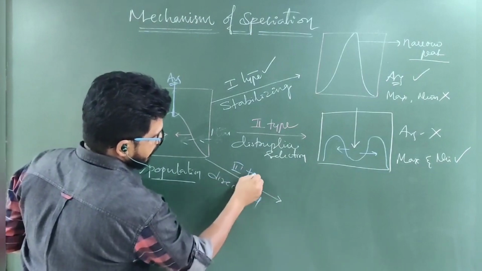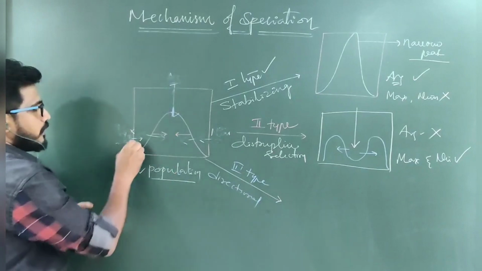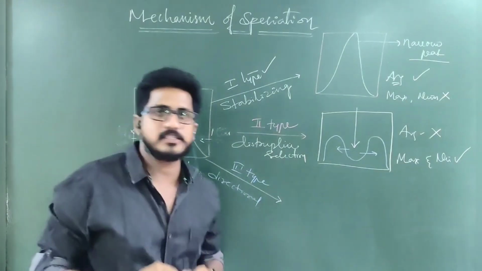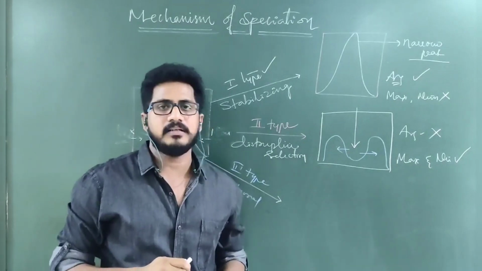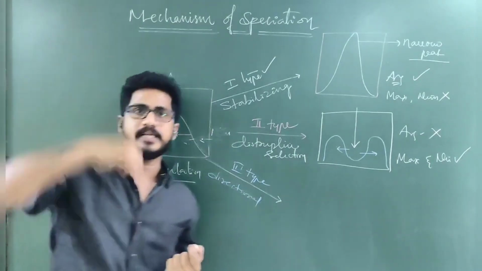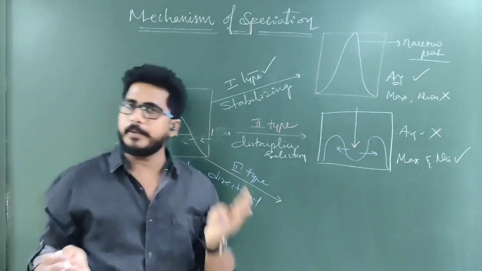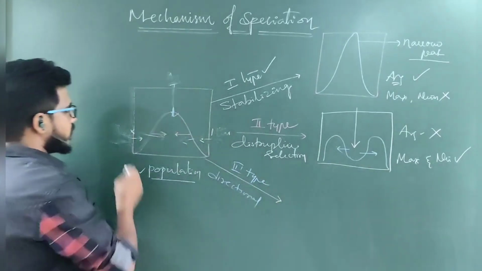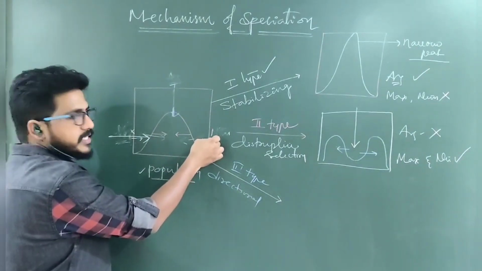Directional is the third type. In this, what happens? In the first case, the problem occurs for the minimum and maximum corners, so that the center peak will become narrower and higher. In the second case, the problem comes at the center, then the species move towards the corners, nothing but the maximum or minimum. Now the problem comes in one direction, either this or this one, not both sides.